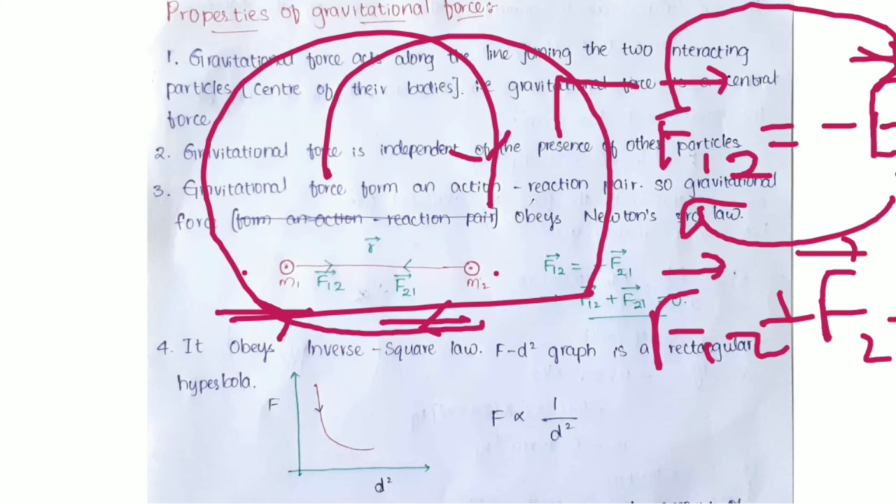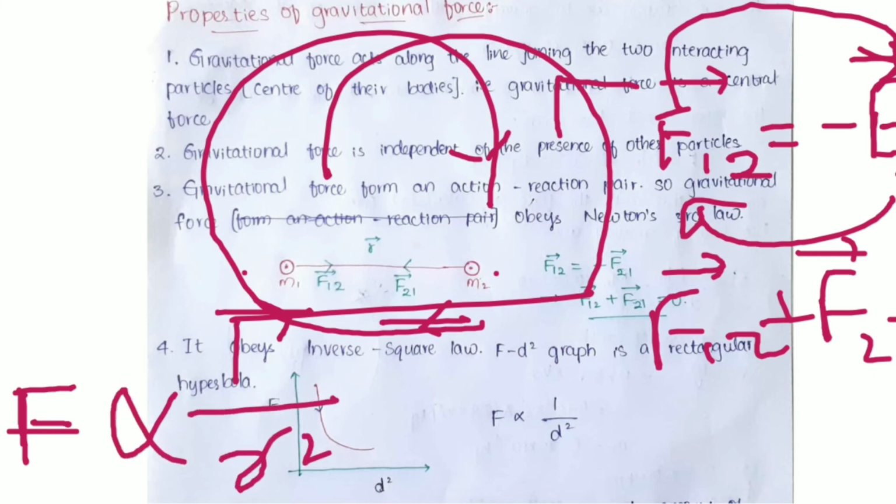Fourth point: it obeys the inverse square law. First, what do we mean by the inverse square law? It states that a physical quantity is inversely proportional to the square of the distance or separation.